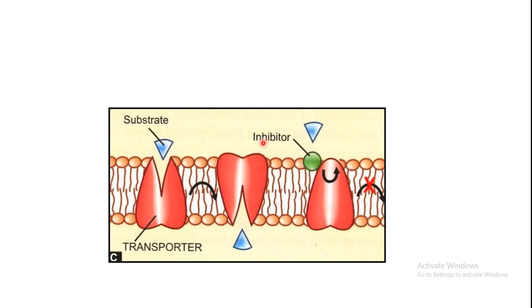But if you administer an inhibitor, your drug can act as an inhibitor of this transporter. So what will happen? It will inhibit the transporter, as a result of which this transporter will not be able to transport this substance across the membrane. It will stay on this side. It will not be able to cross the membrane because the transporters are inhibited by your drug.